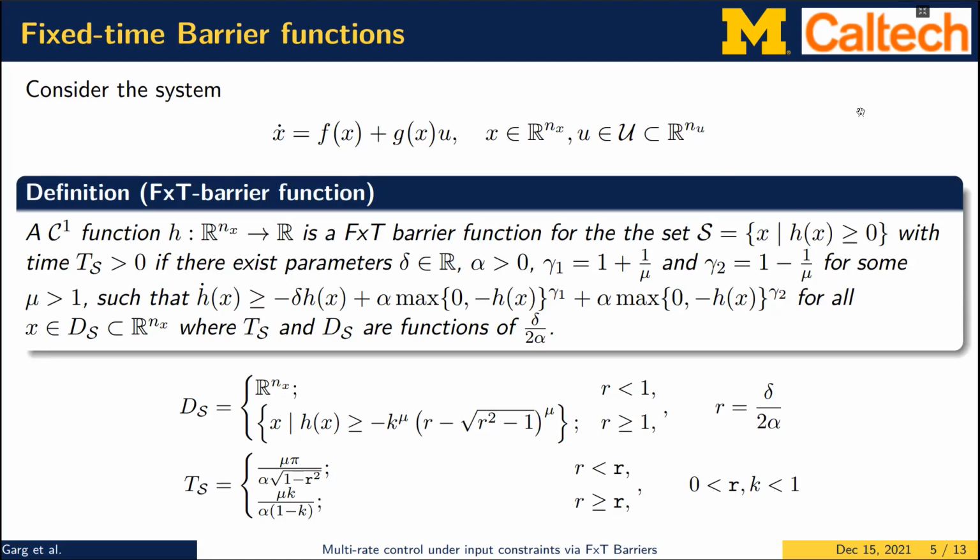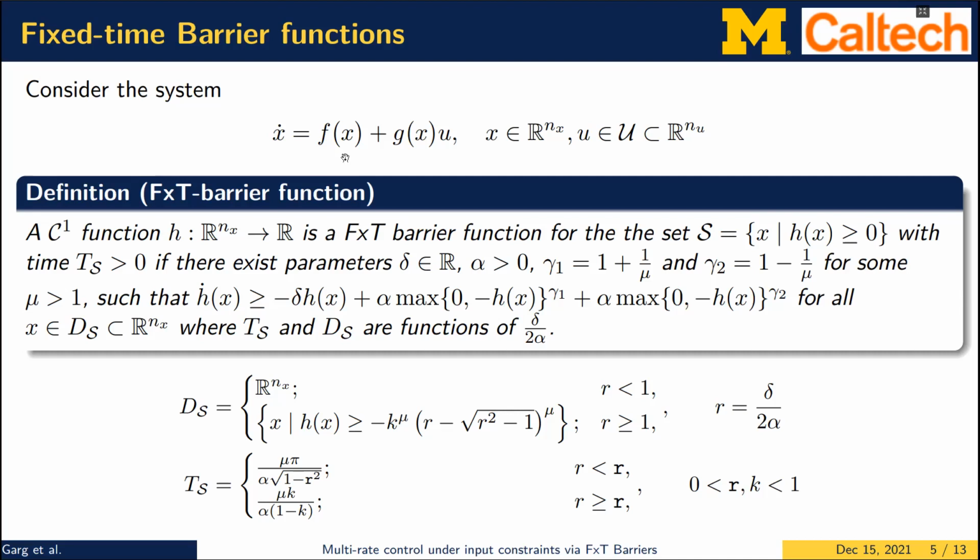So to facilitate this, we define the notion of what we call fixed time barrier functions, which combines the notion of fixed time Lyapunov functions from the literature and barrier functions from the literature, used separately for guaranteeing convergence and safety. Here we combine these notions because we require both safety of the set capital X, as we need the system trajectories to never leave that set, and convergence to the new set C, as we just saw in the earlier slide, within a fixed amount of time.